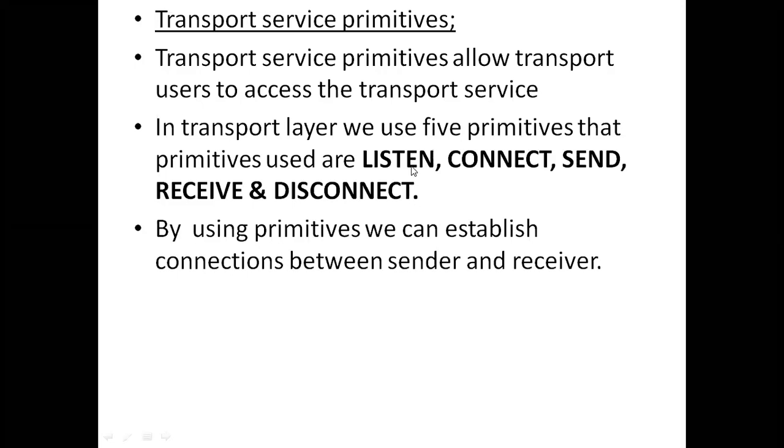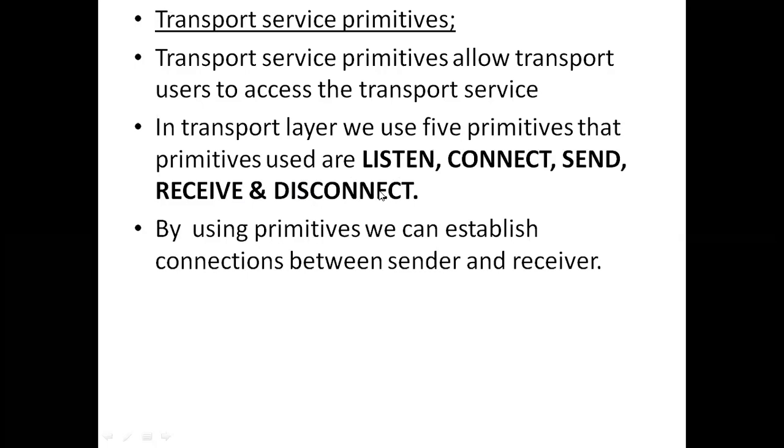That means the server will wait, or block, for the incoming request. So whenever the request is sent to the server, immediately there is a connection establishment between the client and the server. Once the connection is established, we can send messages and we can receive messages, right? So once the data transfer is over, that means sending and receiving is over, the communication is over, and we can disconnect the connection.